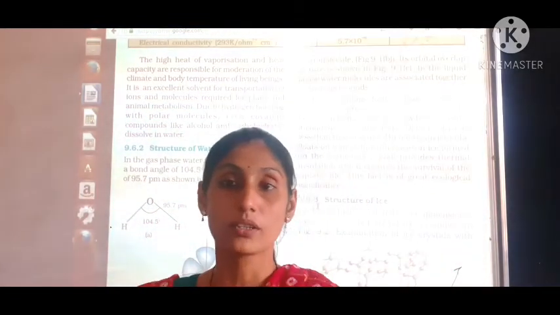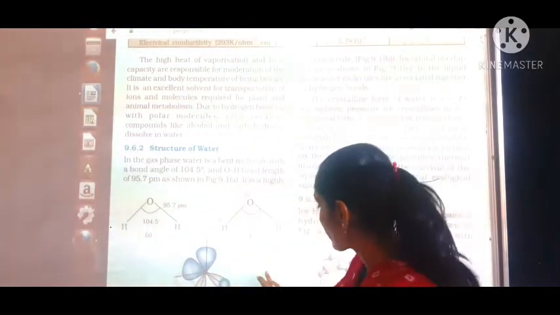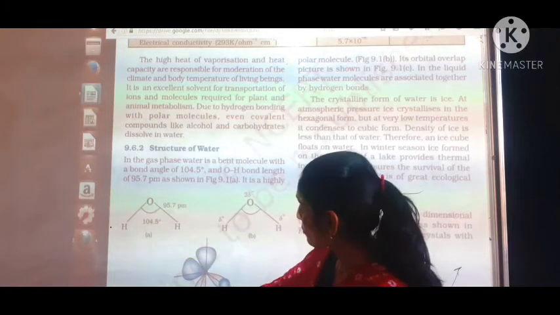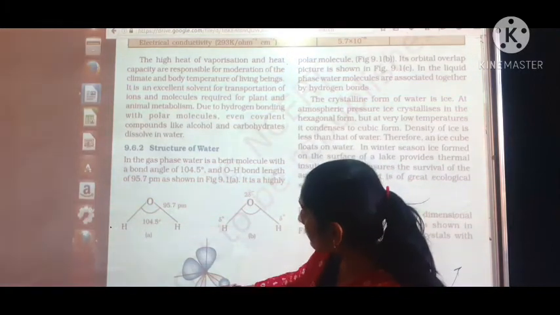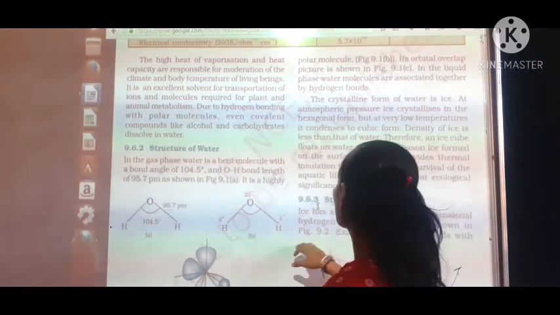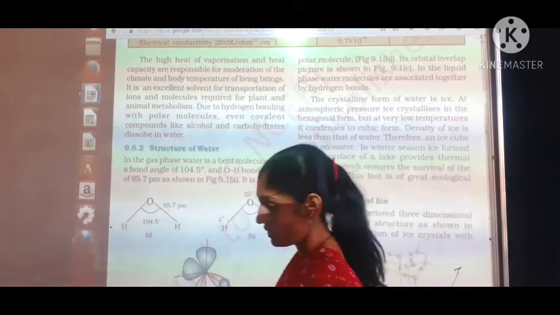Whenever we talk about the overlapping structure of p and s orbitals, H and H show the s orbital overlapping with the p orbital. So that is the overlapping structure of water.